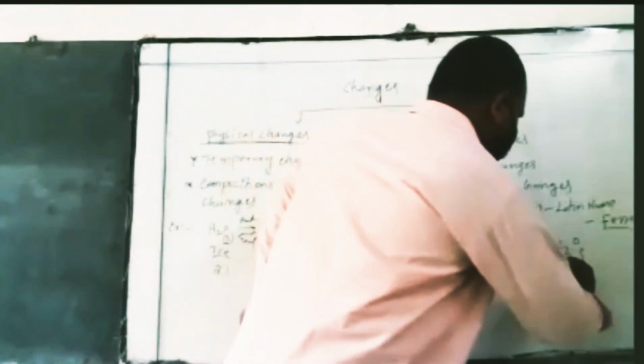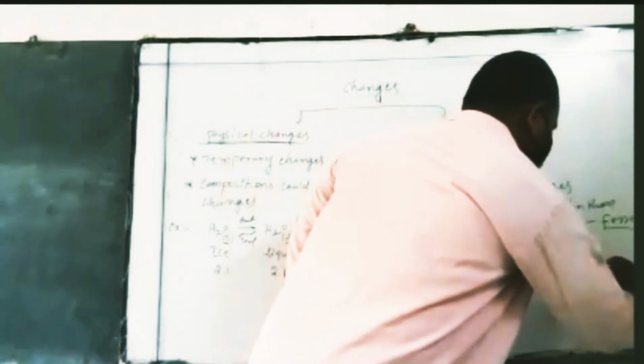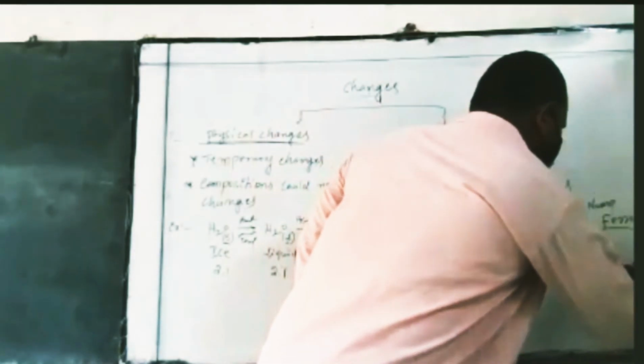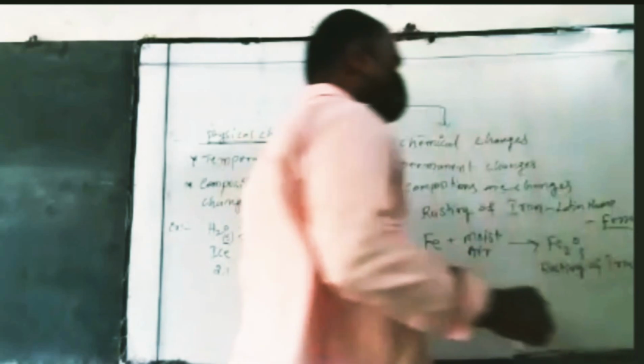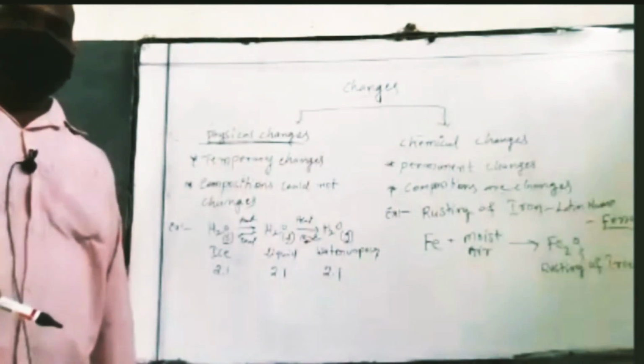So this is the rusting of iron chemical formula.